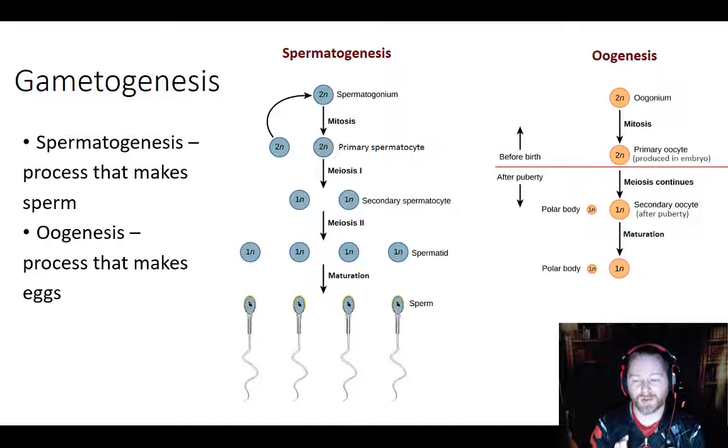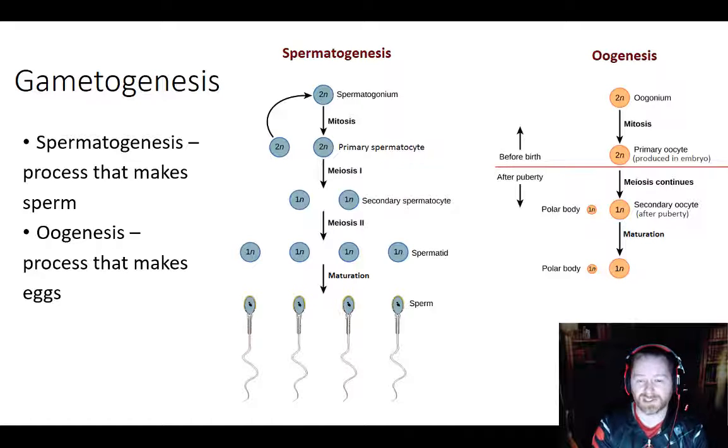So that larger egg and the polar body, usually one of 2 things happens. Sometimes the polar body is simply discarded. That's usually rare. The polar body can still act as a nutrient supply for the large one. So lots of times the polar body, that second egg that's small, is actually absorbed by the larger egg, essentially, and is used to help aid in the development of the resulting embryo should that egg get fertilized. So yeah, there's a couple extra little steps that go in there, but that's essentially what happens.